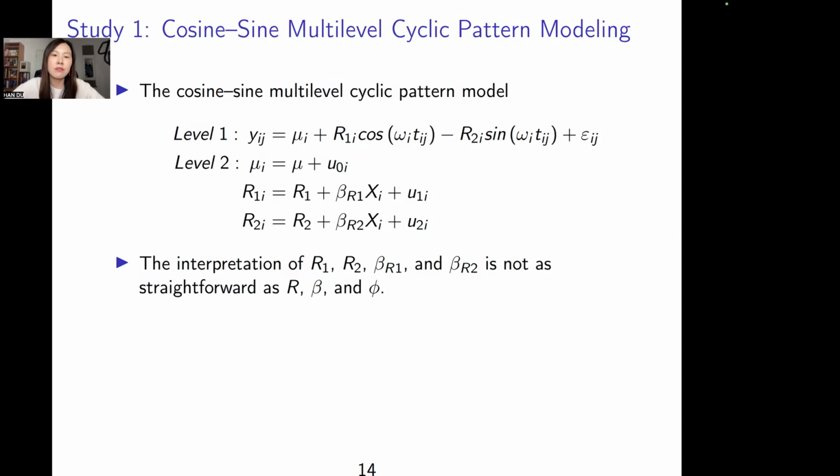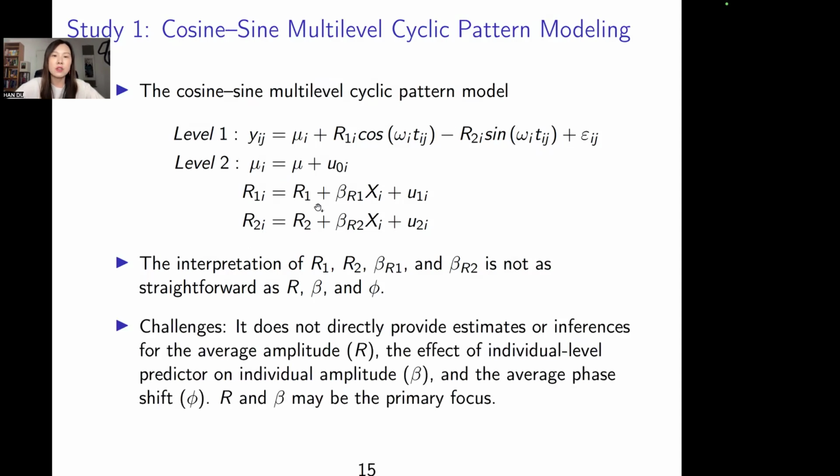But the only problem is that the interpretations of r1, r2, beta r1, beta r2 are not as straightforward as r, beta, phi in the previous equation. And this equation is not the research interest to many people. No one is interested in this r1, r2, beta r1, beta r2.